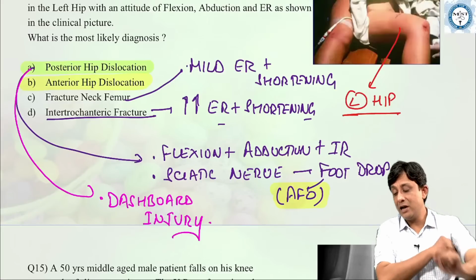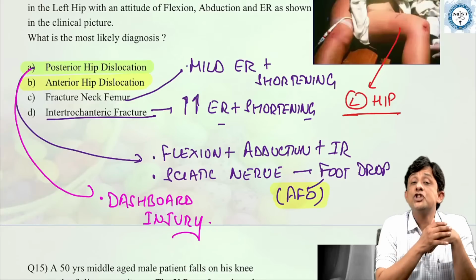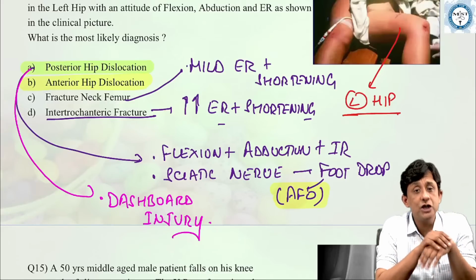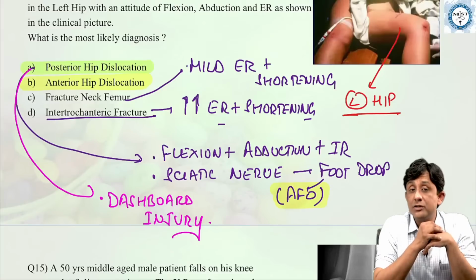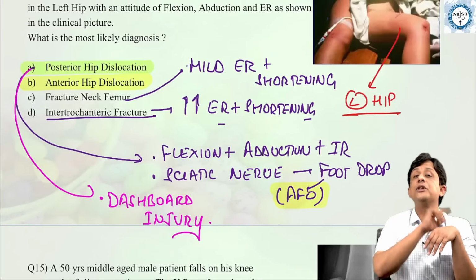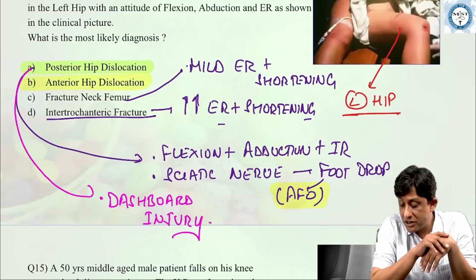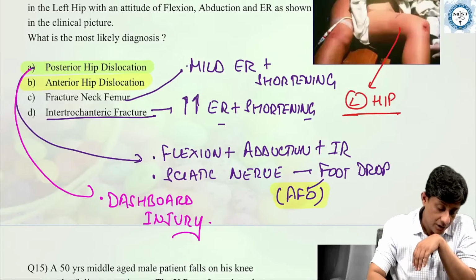So most common type, you're absolutely right. I think Dr. Knight has written, the most common type of hip dislocation is posterior hip dislocation. The most common type of shoulder dislocation is anterior shoulder dislocation. The most common joint to dislocate in the body is the shoulder joint. Okay. Now,